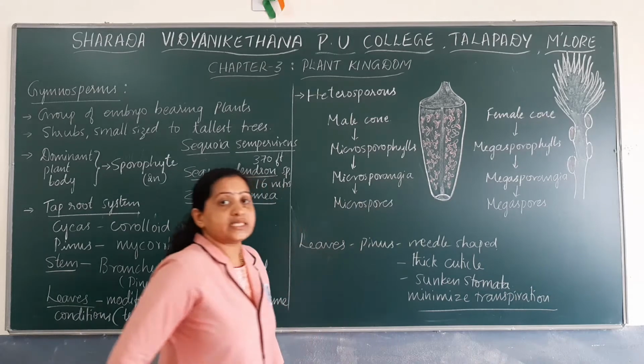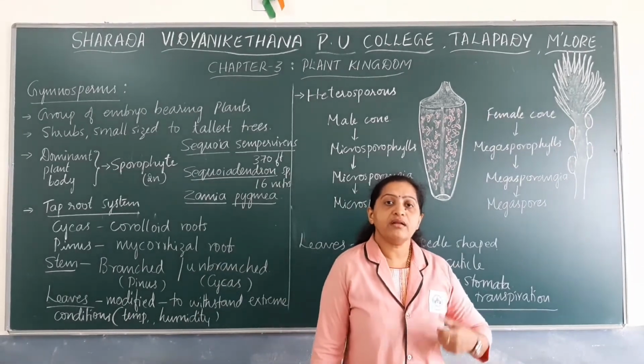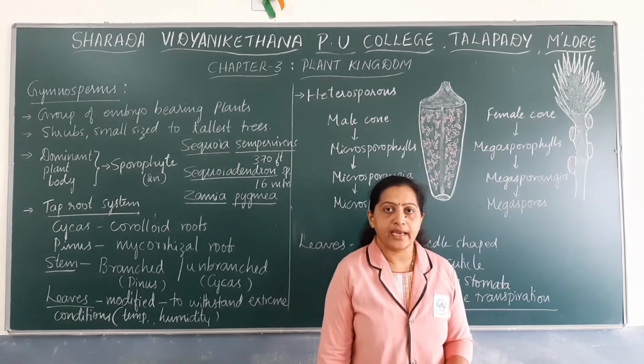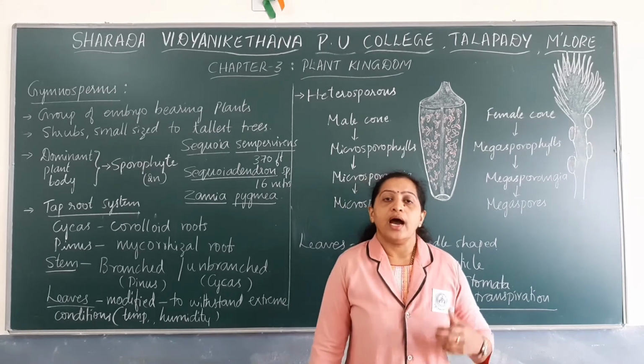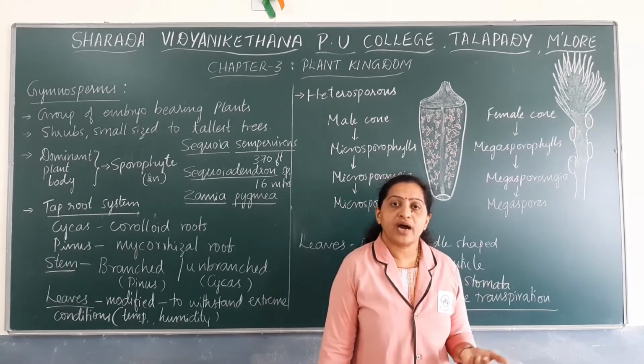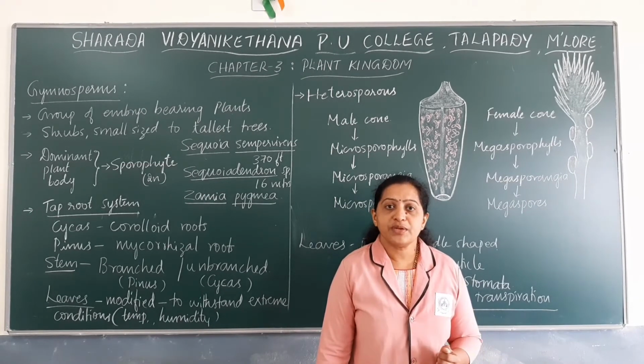You know that the cycas or the gymnosperms mainly grow in dry, hot areas where there is high temperature, and in such regions, because of high temperature, the rate of transpiration may be high.